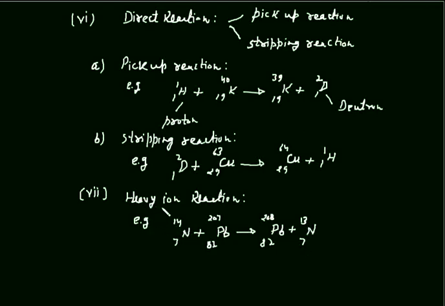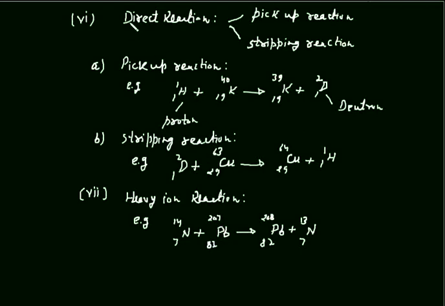Why we call this heavy ion reaction? The incident particle is a heavy ion. This incident particle should be heavier than alpha particle. Then it is called heavy ion reaction.